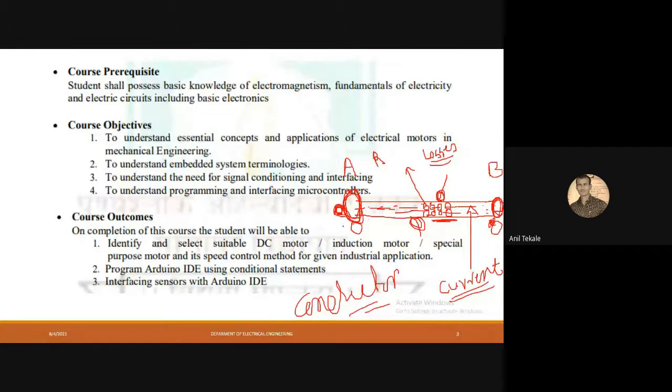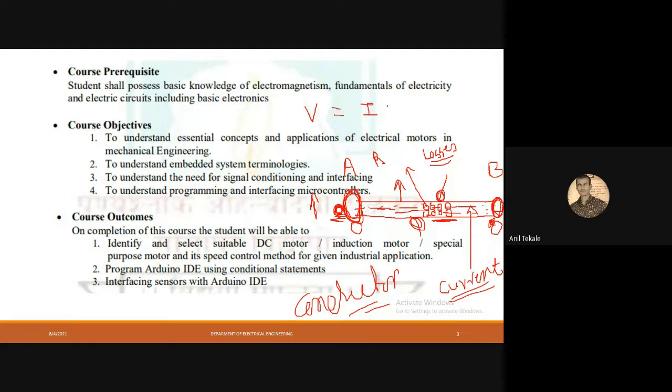When I increase the force at this side, the flow of water and flow of current will also increase or decrease? Obviously it will increase, right? So whatever the pressure is there, that is also known as voltage, and our current is increasing. So voltage is directly proportional to the current.